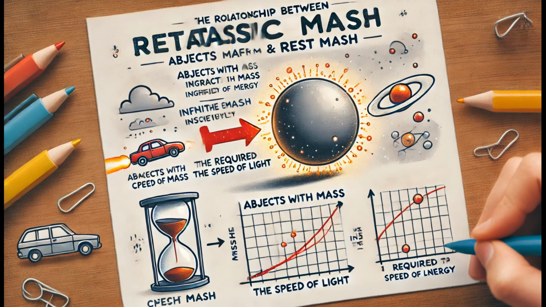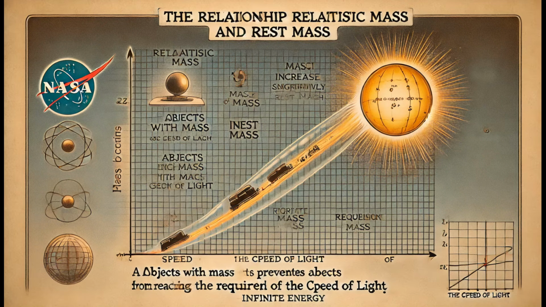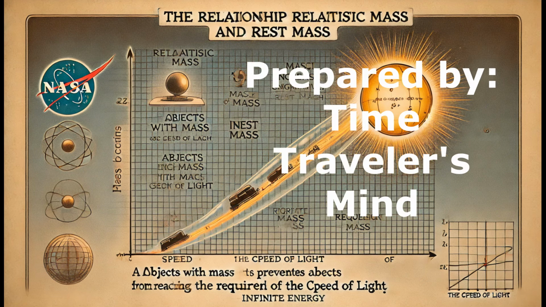One of the most convincing experimental confirmations of this theory involves the annihilation of an electron and a positron. When these two particles, each with a rest mass, collide and annihilate each other, they produce 2 gamma photons. The energy of these photons is equal to the energy of the combined rest mass of the electron and positron. This experiment directly demonstrates the conversion of mass into energy.